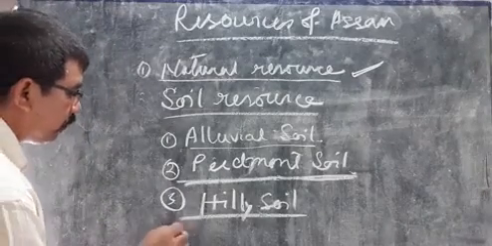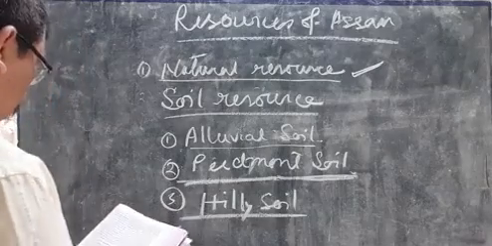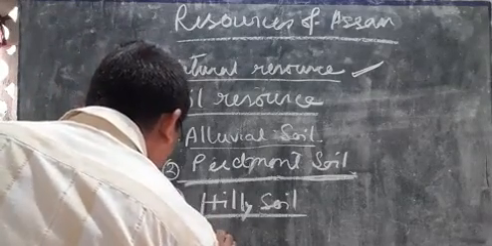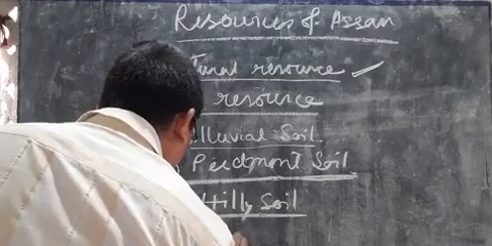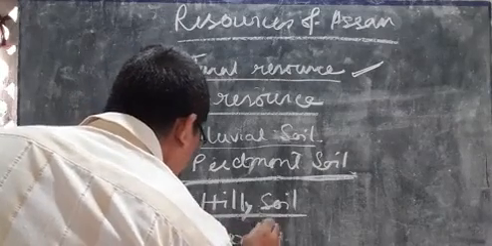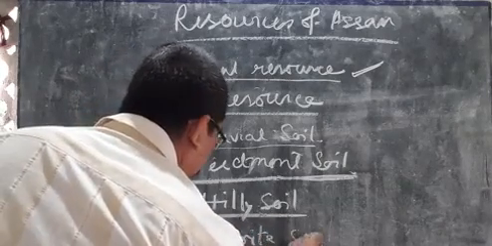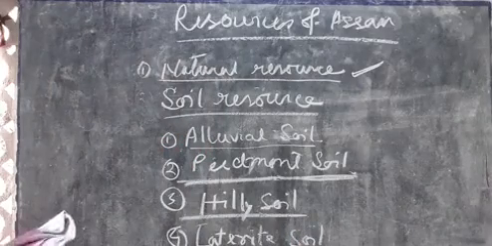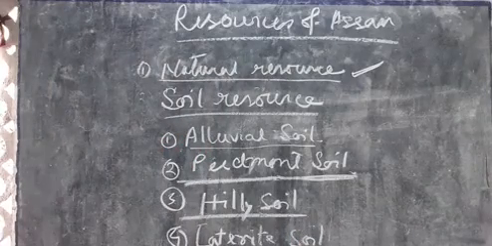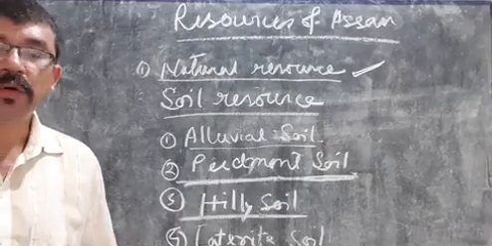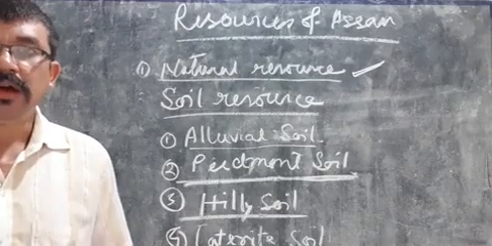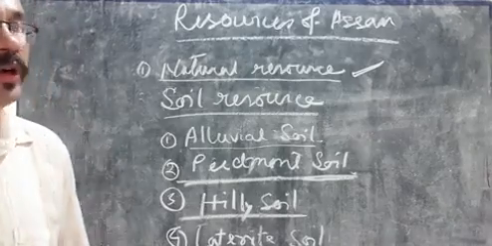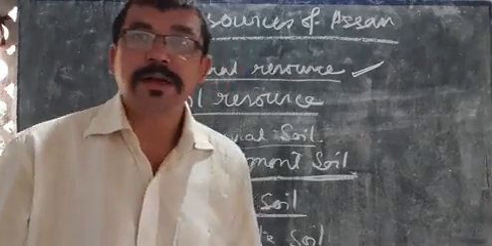Number 4 is laterite soil. Laterite soil is found in those areas which are somewhat high in height.